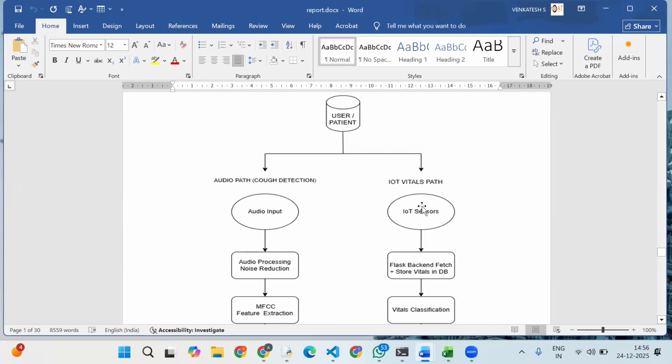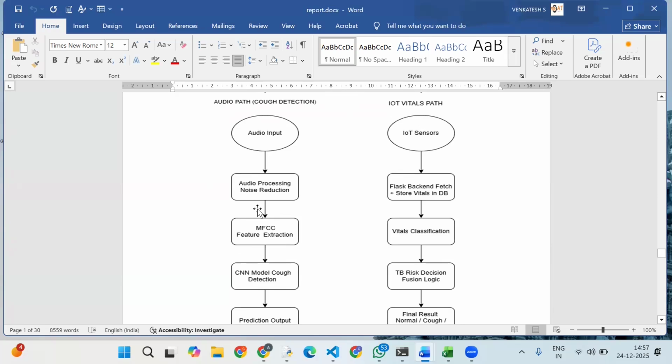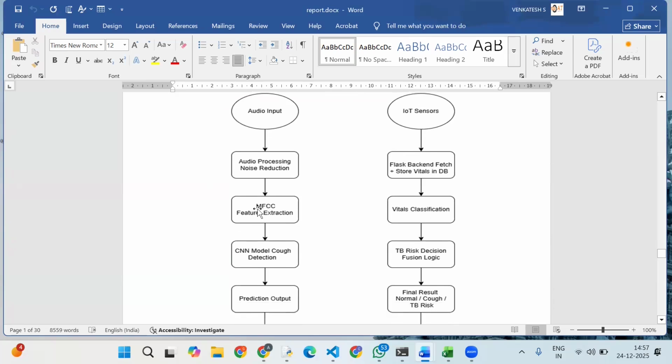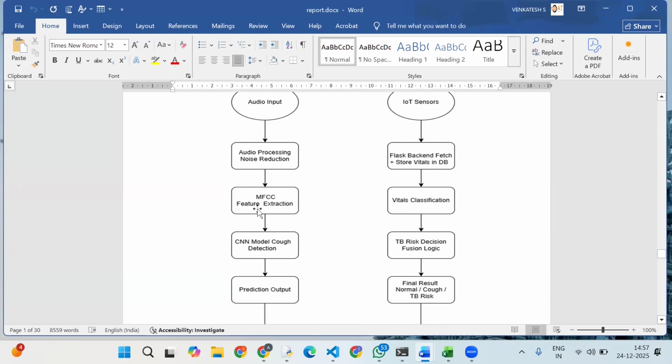So this is our block diagram. Our system starts with the user or patient who provides two types of inputs, cough audio and physiological data. First, I will explain the audio part. The user coughs near a microphone and the audio input block captures a short duration sound signal. This raw audio often contains background noise, so it is passed to the audio pre-processing and noise reduction block where unwanted environmental sounds are removed using noise reduction techniques.